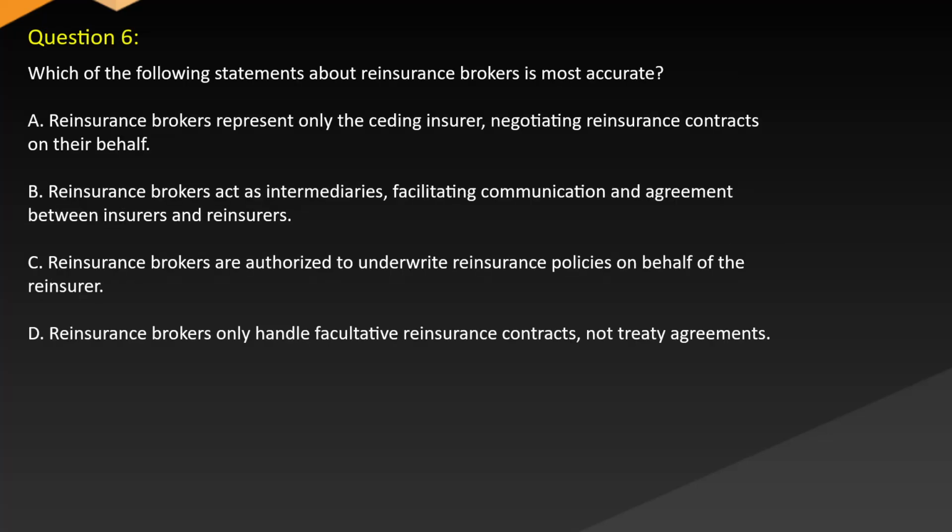Question 6. Which of the following statements about reinsurance brokers is most accurate? A. Reinsurance brokers represent only the ceding insurer negotiating reinsurance contracts on their behalf. B. Reinsurance brokers act as intermediaries, facilitating communication and agreement between insurers and reinsurers. C. Reinsurance brokers are authorized to underwrite reinsurance policies on behalf of the reinsurer. D. Reinsurance brokers only handle facultative reinsurance contracts, not treaty agreements.